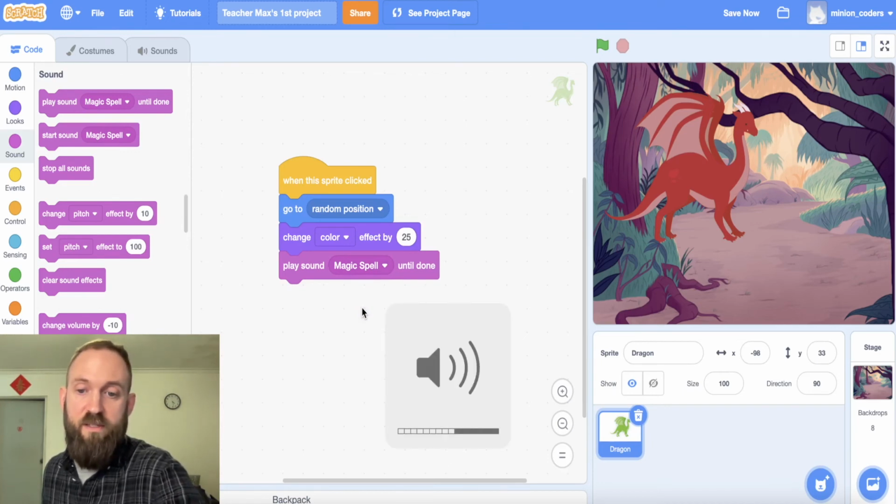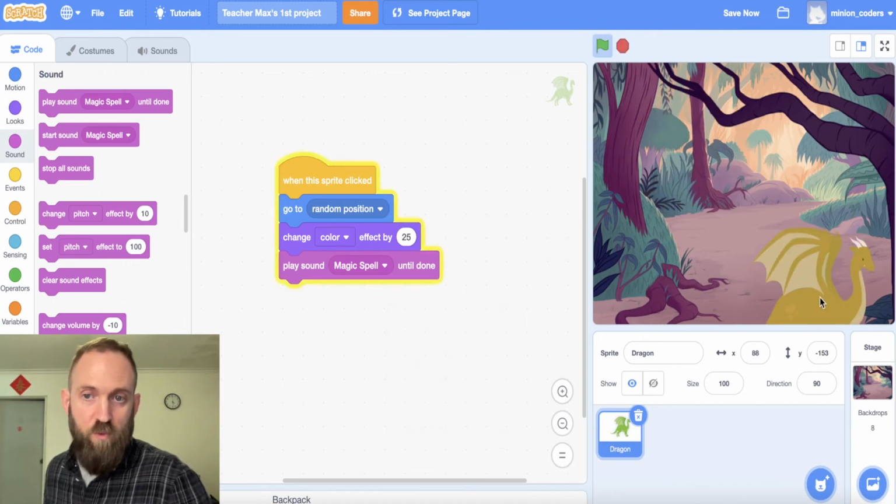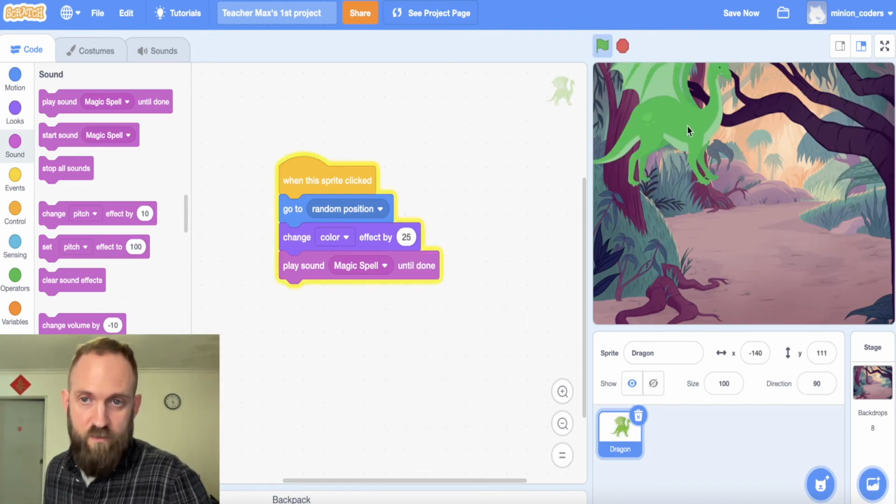Let's see. I don't want it to be too loud. Let's see what it sounds like when I click it. Ooh, I like that. That's pretty cool.